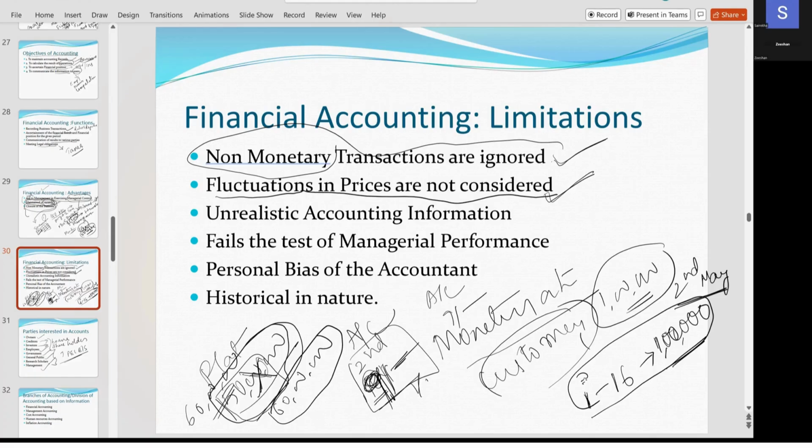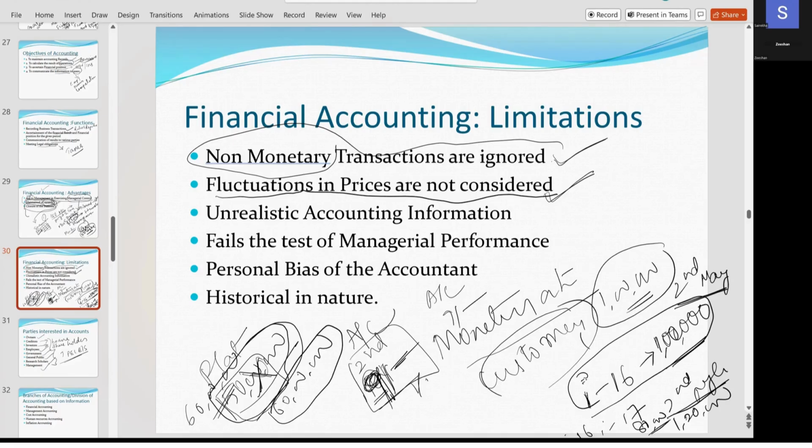Its cost is 1 lakh. Now, exactly after 2 months, that is on 2nd July, Apple people have launched iPhone 17. And the iPhone 17 cost is somewhere around 1,20,000. And on 2nd July, this iPhone 16 cost, because its model has become old, earlier you purchased it for 1 lakh, now it came to 80,000.